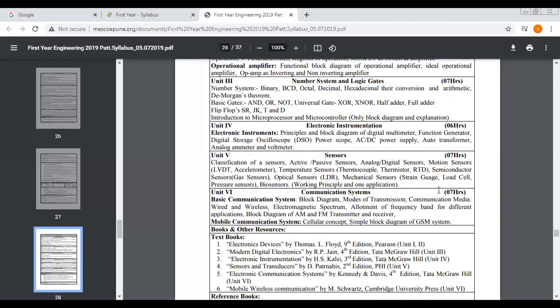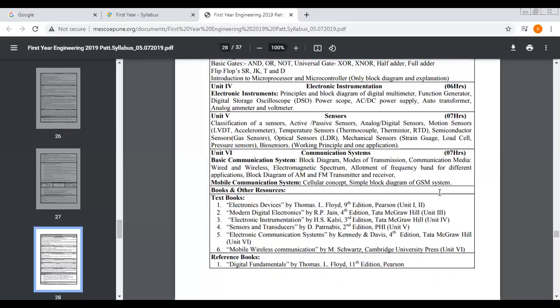And the last unit, unit number 6, communication system. So starting from unit number 1 to unit number 6, all the related electronics, starting from where it gets started up to communication systems, all these points we will cover from unit 1 to unit 6 in short, not in detail. Then in communication system we will see the block diagram, communication media, different frequency bands, AM, FM, then mobile communication systems such as the cellular concept, then GSM, like this. So this is your whole syllabus from unit 1 to unit 6.